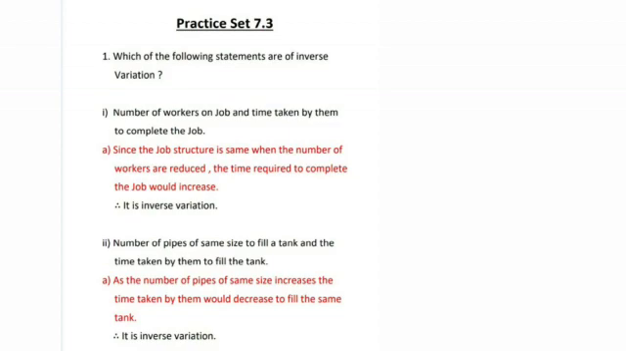Second, number of pipes of same size to fill a tank and the time taken by them to fill the tank. Now here, what is it? As the number of pipes increases, the time taken to fill the tank decreases. So this is also an inverse variation. Correct. As the number of pipes of same size increases, the time taken by them would decrease to fill the same tank. So it is inverse variation.